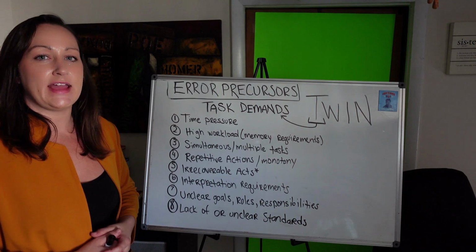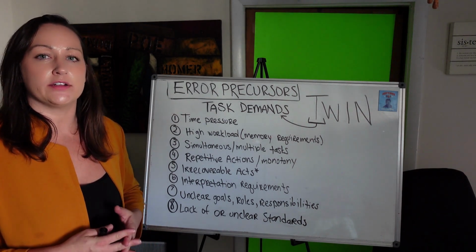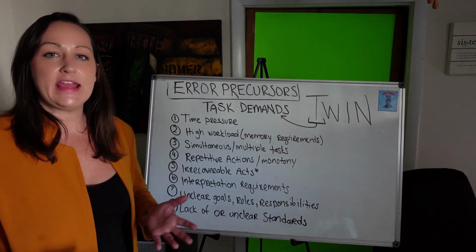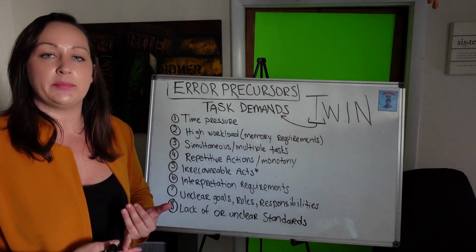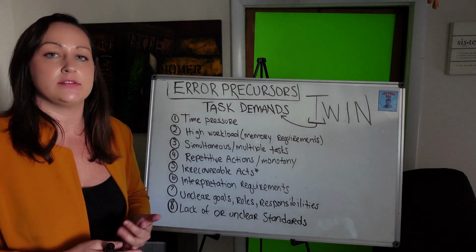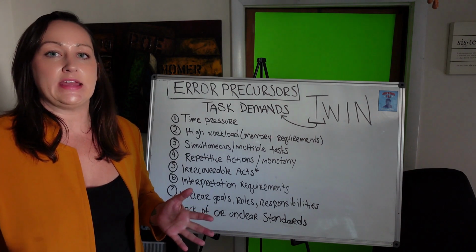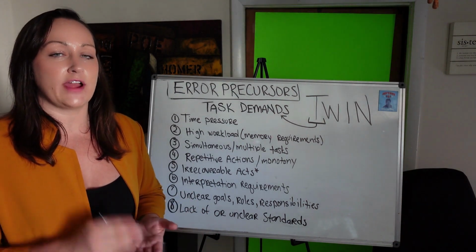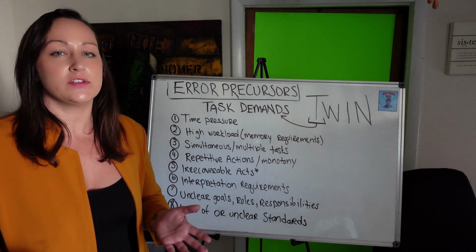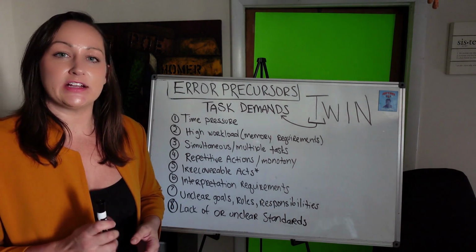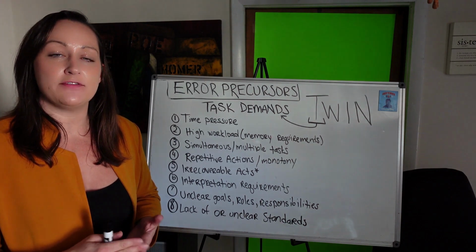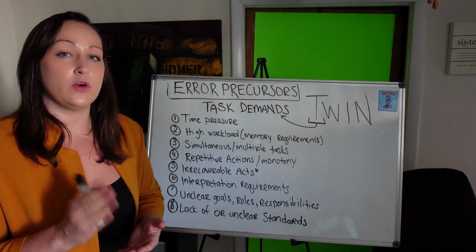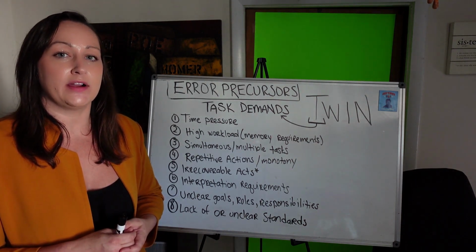This leads us into the last one, number 8, lack of or unclear standards. If there's any ambiguity about the acceptable behaviors, expectations, you're gonna have people not hitting the mark. And an auditor once said, if you don't have a standard or expectation set, you can't hold someone to it. So be really clear on how you expect people to behave, hold them to that standard, and always coach and correct when they're missing the mark.